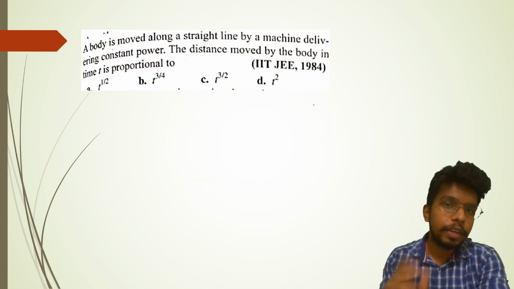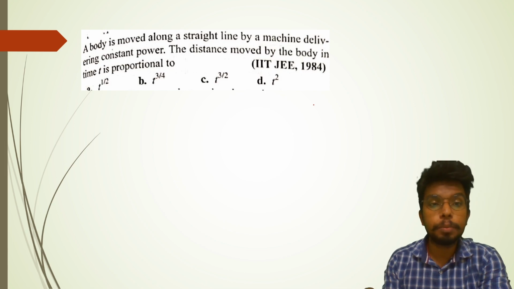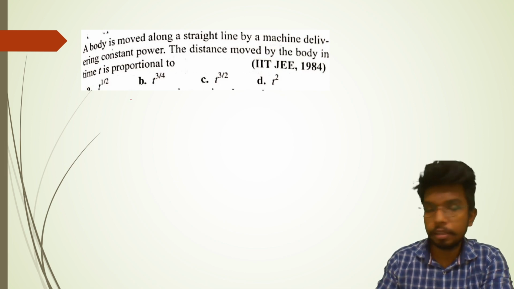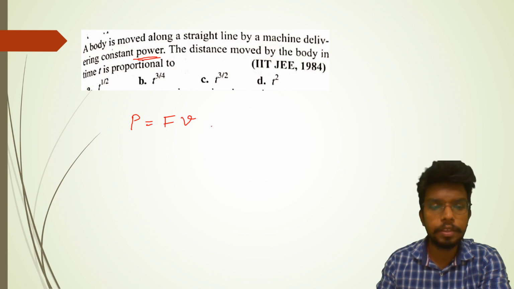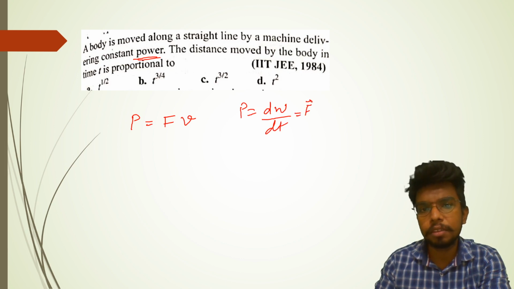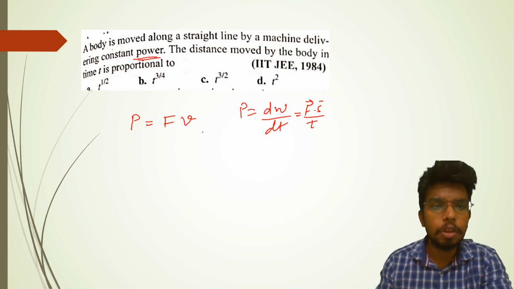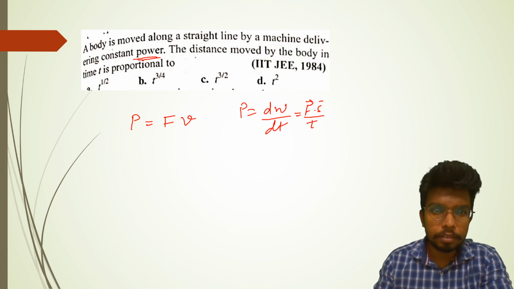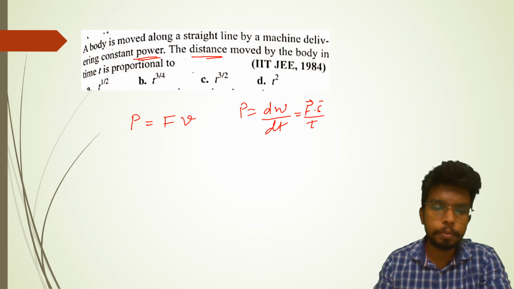A body is moved along a straight line by a machine delivering constant power. The distance moved by the body in time t is proportional to what? Okay, the power is constant here, so we need to understand this particular situation. P = Fv. Power is basically dW by dt, or work per unit time. Work is F dot S, and S by t is generally what we define as v. They have asked about the distance moved by the body in time t.